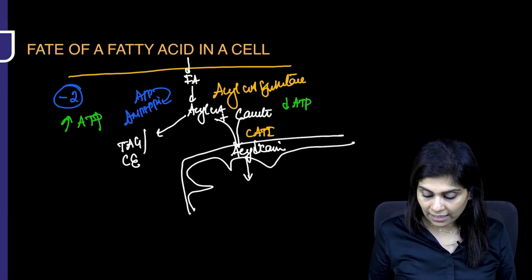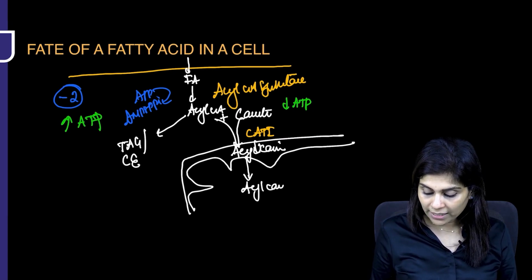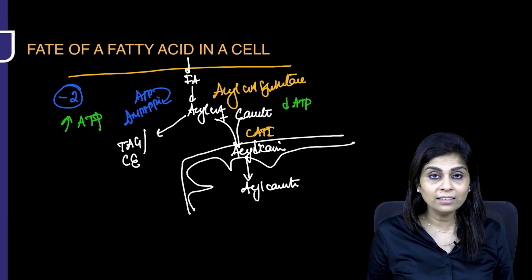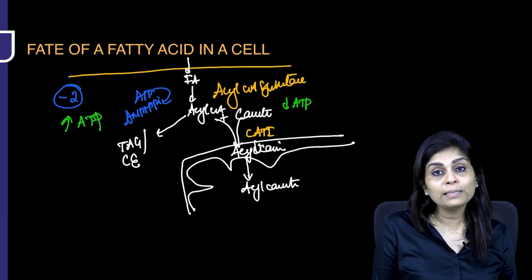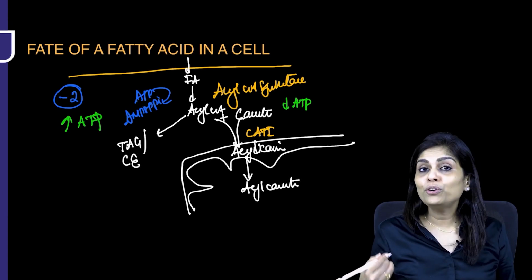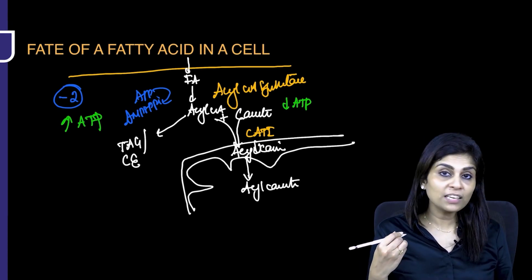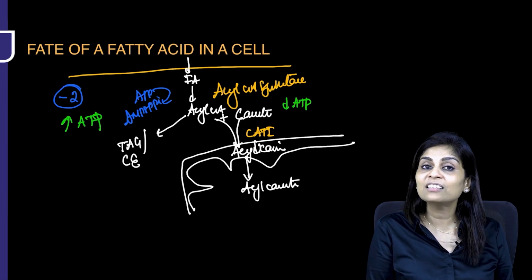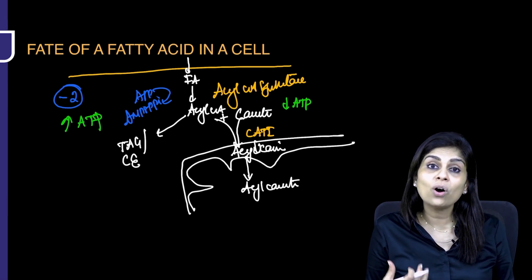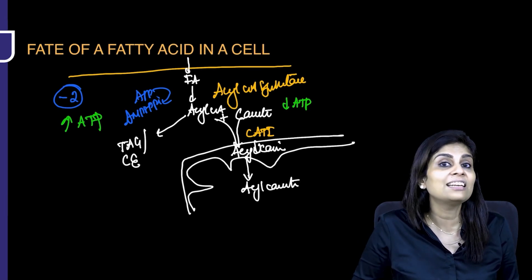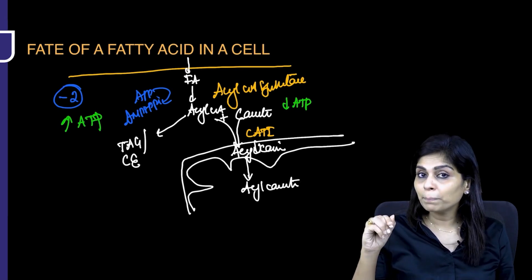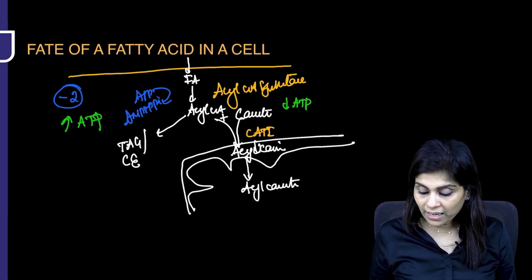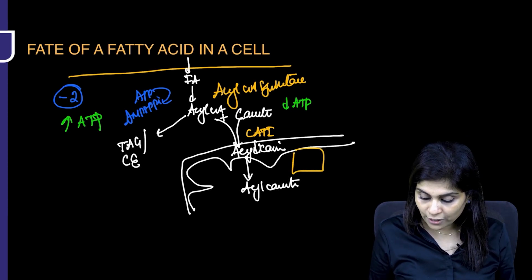And once this acylcarnitine has entered into the matrix, if you retain the carrier, the same carrier will take the acylcarnitine back into cytoplasm. Can you afford to miss this fatty acid back into cytoplasm? No, you have taken fatty acid into mitochondria so that you can oxidize it and get the necessary energy. So you don't want the carrier, so you're going to release the carrier back. And that is done by carnitine acyltransferase 2.